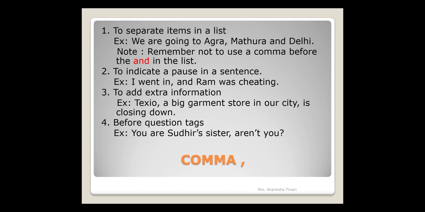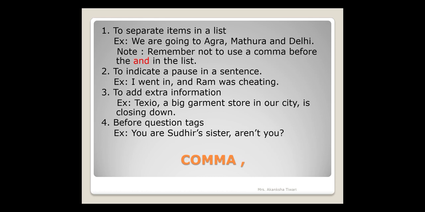Next use of comma is to add extra information. Suppose you have to mention something and along with it you have to provide some extra information regarding the subject, then also we use comma. For example, Texio. Texio is the name of a garment store. So here I have to provide this information in the sentence.